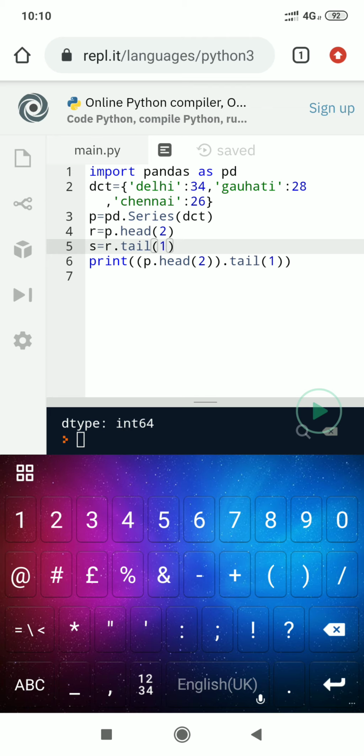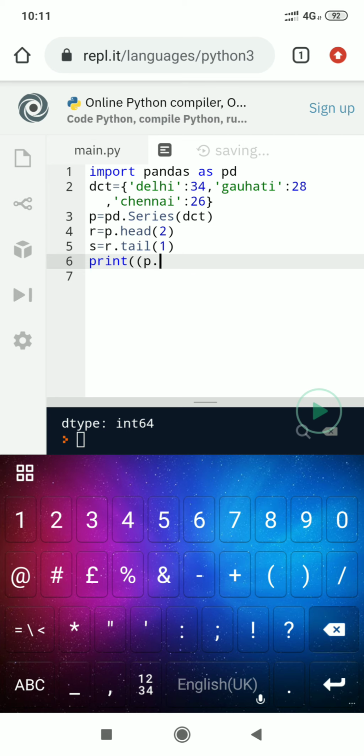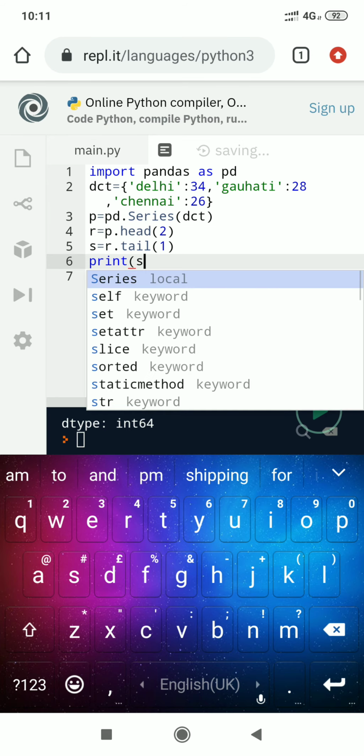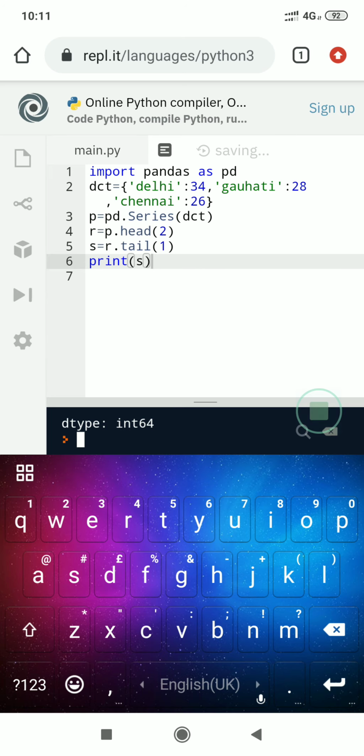The second one means Guwahati, which is actually at the middle position of dct or p, the Pandas series object. Now s is holding the middle value. Now I will display the value of s. Now I execute the program.